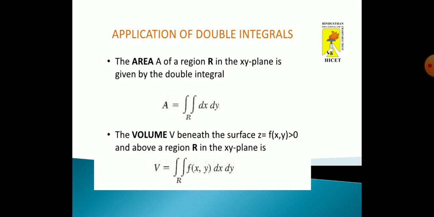First, we see area. The area A of a region R in the xy plane is given by the double integral A equals double integral over R of dx dy. Next, volume. The volume V beneath the surface z equals f of x comma y, greater than 0, and above a region R in the xy plane is V equals double integral over R of f of x comma y dx dy.